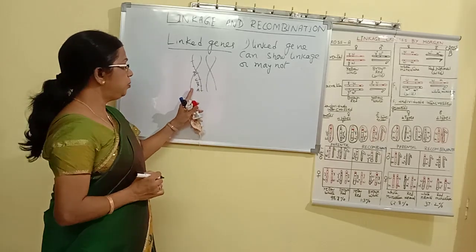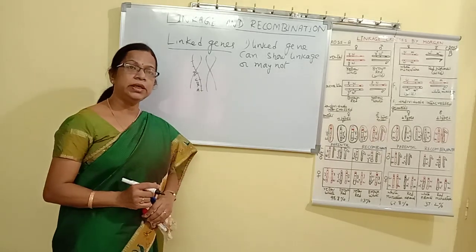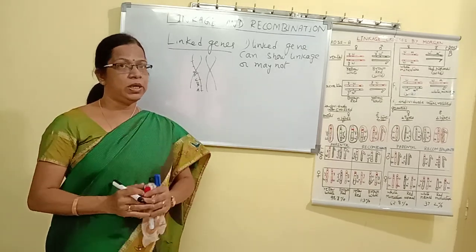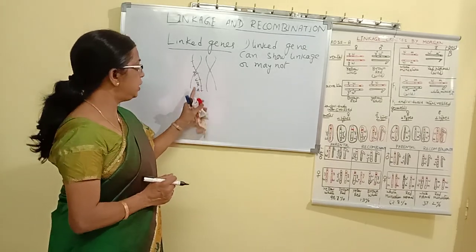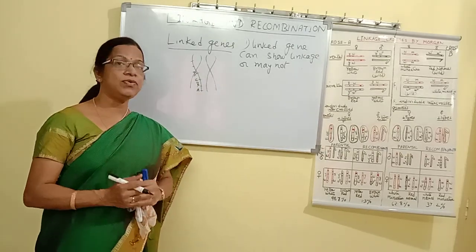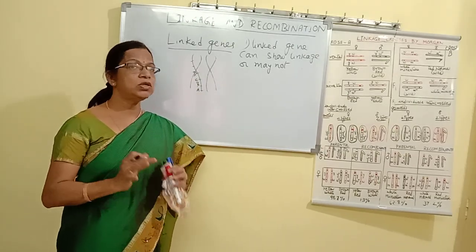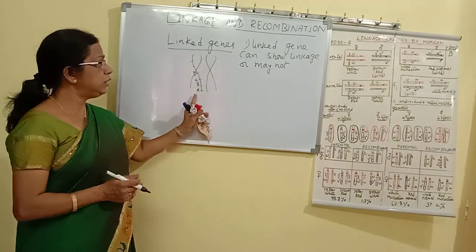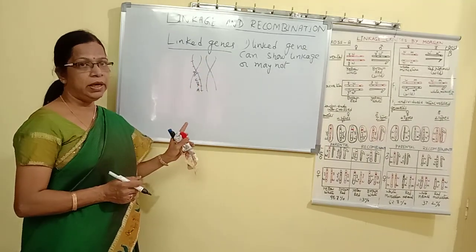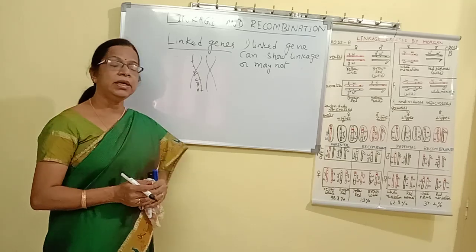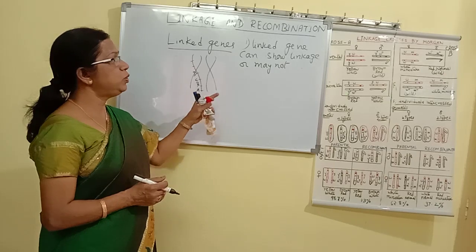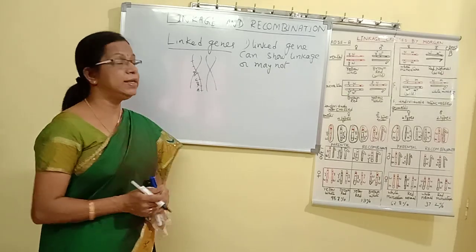If the genes A and B are very close to each other, then they may show linkage, that means they are inherited together. But if you observe the genes A and D, which are very far from each other, then they do not show any linkage. So though there are linked genes present in one homologous pair, it is not necessary that they show linkage.